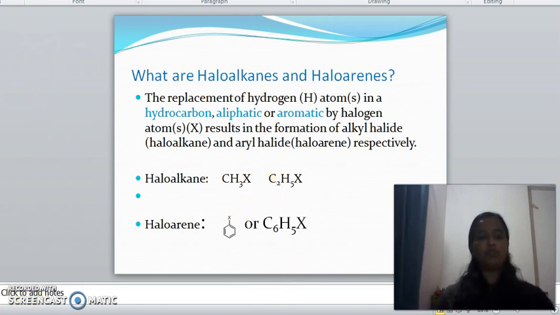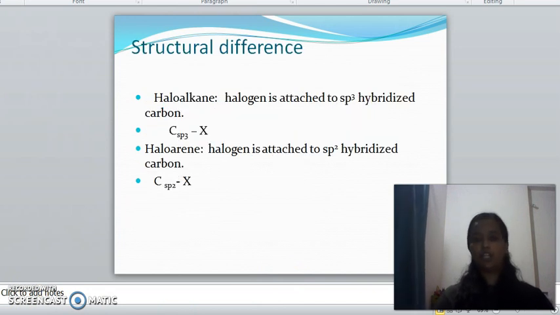Now we'll see the structural difference between haloalkane and haloarene. In haloalkane, it is an alkane, all are single bonds. There is no double bond or triple bond. So in a haloalkane, the halogen atom is attached to a carbon atom which is sp3 hybridized.